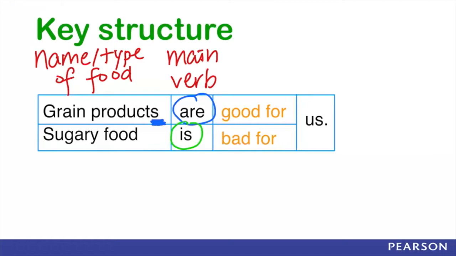If you want to know which kind of food is countable or uncountable, you may revise the vocabulary on chapter 3. And then it comes to good for and bad for.